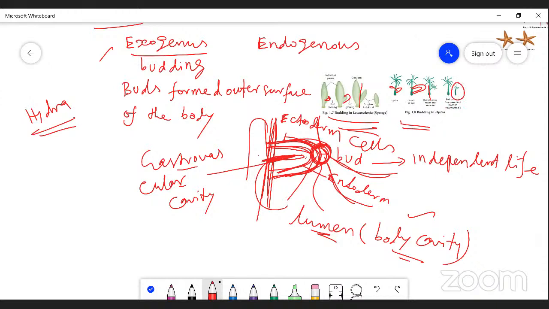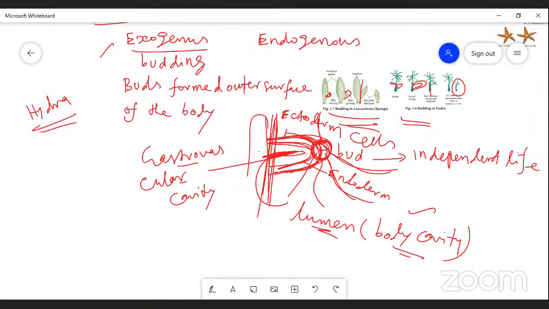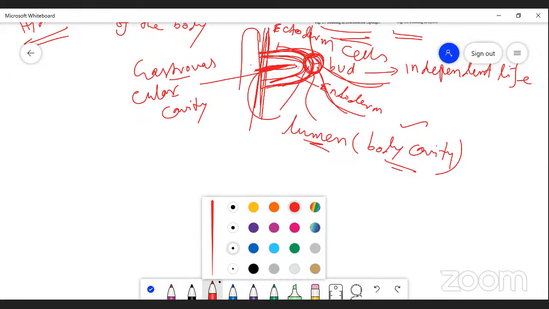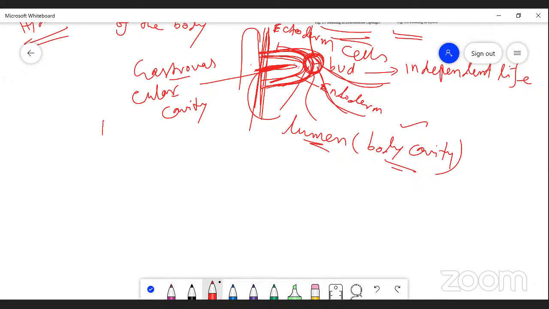This type of reproduction takes place in Hydra, and it is called exogenous budding. Another good example for exogenous budding is the sponge Leucosolenia. So Hydra and Leucosolenia are two examples for exogenous budding. Next we go to endogenous budding.